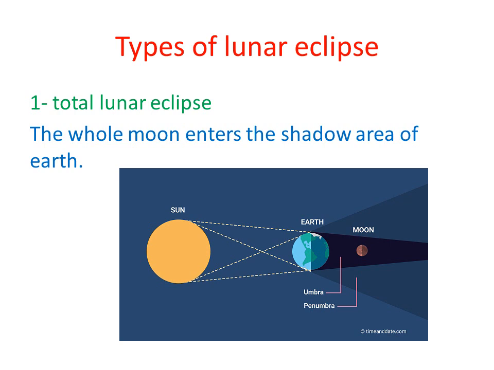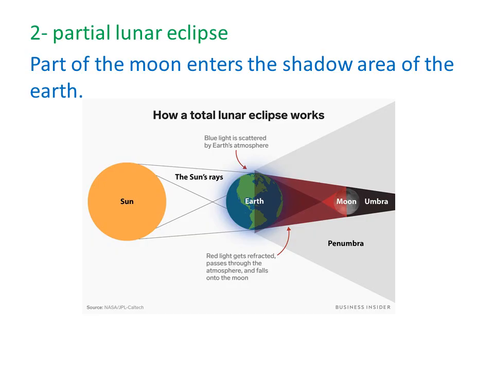There are also many types of lunar eclipse, like the total lunar eclipse, and it occurs when the whole moon enters the shadow area or the umbra area of the earth, and in this case the moon appears red. Why? Because the earth's atmosphere doesn't absorb the ultraviolet rays that come from the sun, so it falls on the moon and the moon reflects it. The second type is the partial lunar eclipse, and in this case only part of the moon enters the shadow area or the umbra area.